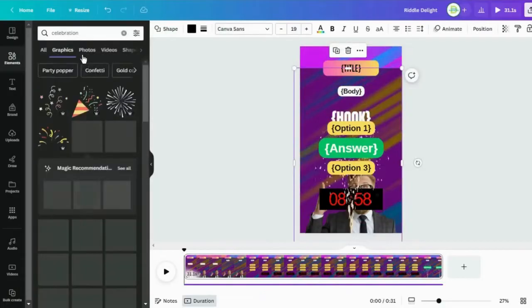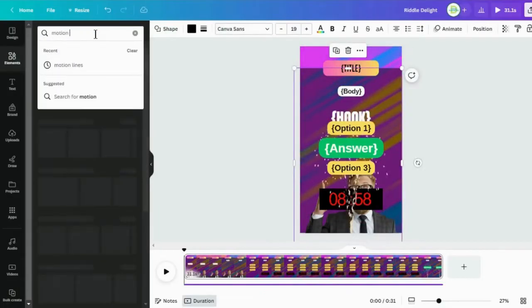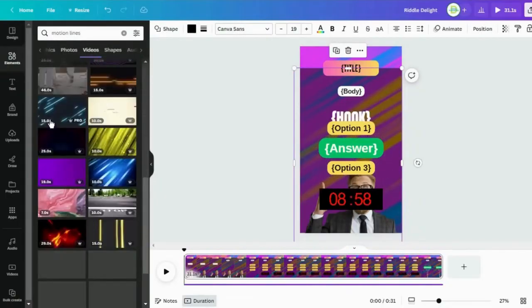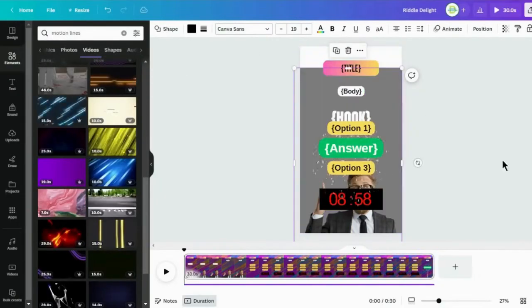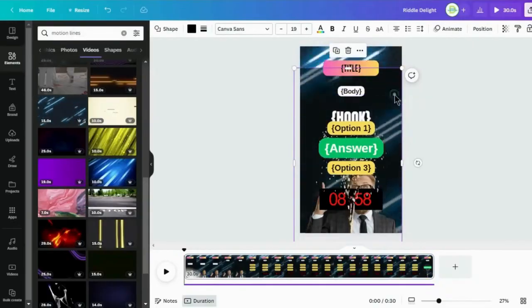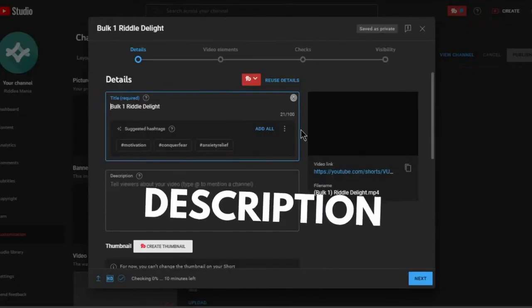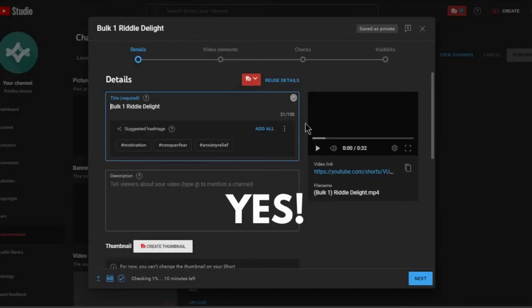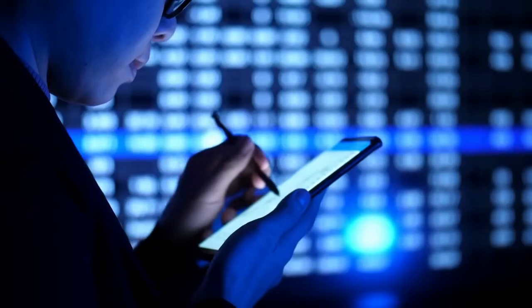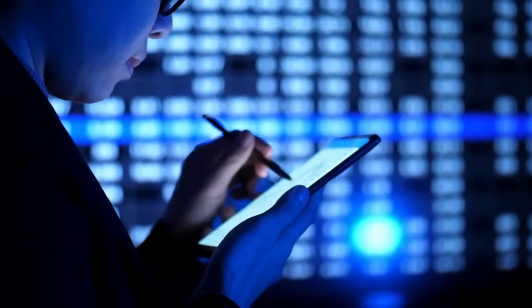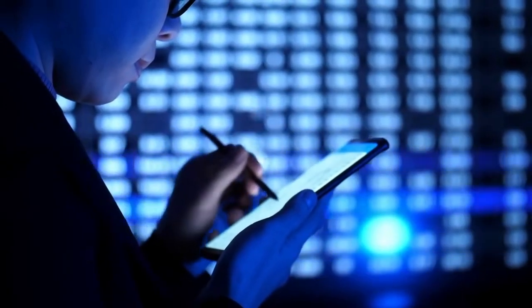Adjusting backgrounds and color schemes enhances the visual appeal of YouTube Shorts, keeping viewer interest alive across various videos. This level of customization is vital for effective branding. Establishing a YouTube channel demands careful consideration of elements like titles, descriptions, and tags, which greatly influence searchability and viewer engagement. Finally, maintaining consistency in content uploads is crucial for audience growth on YouTube.